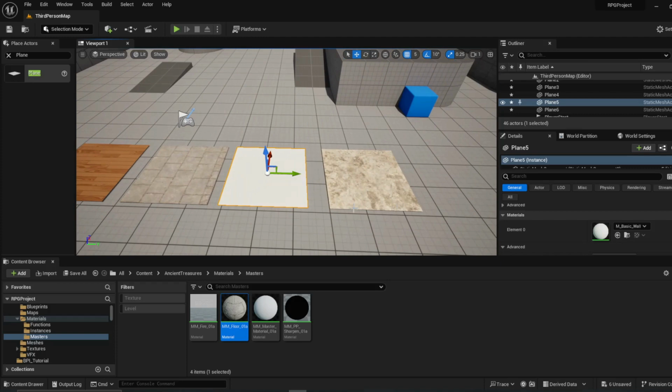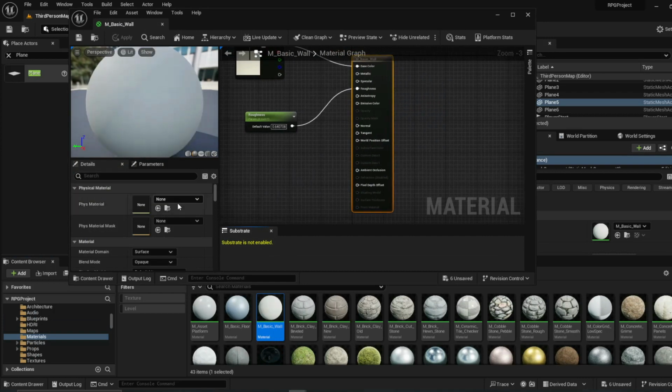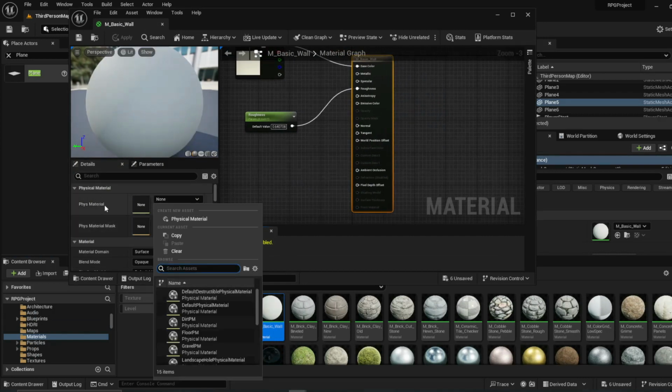So in the future, if you're ever doing this, you'll definitely want to be using it on a material instance. You can do it on the base material if you know that every material coming from that base material is going to have to have that type, since you can edit it here and then you'll never have to touch it again, and all material instances created off of it will have that set as the default.